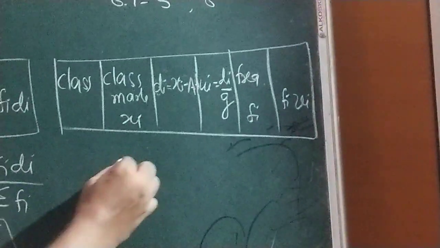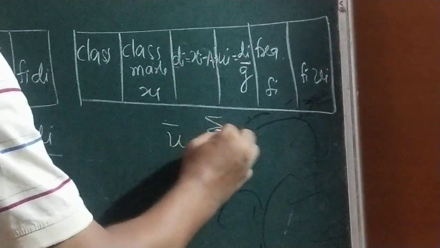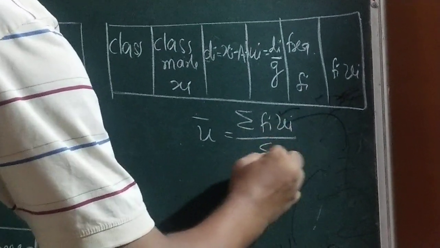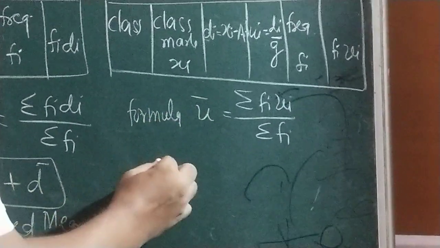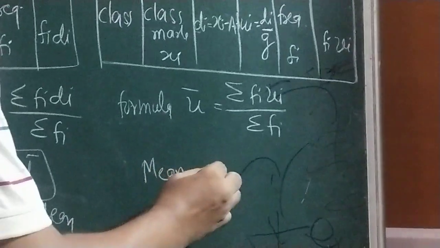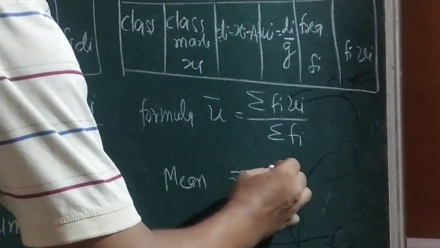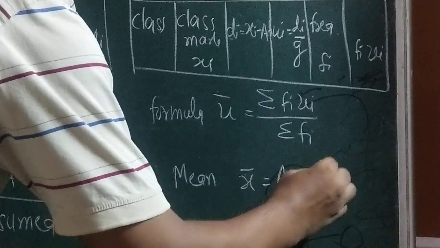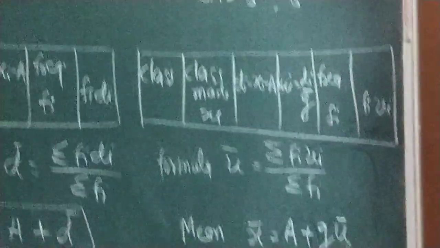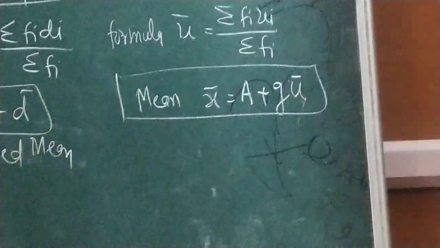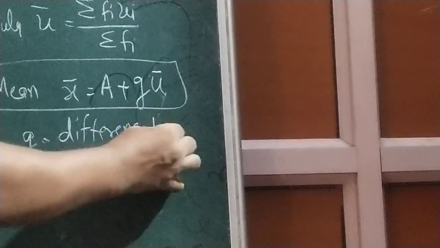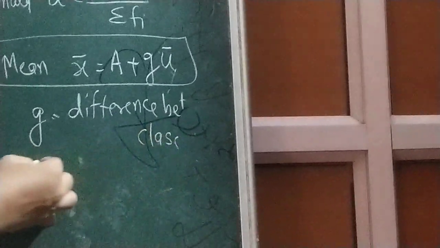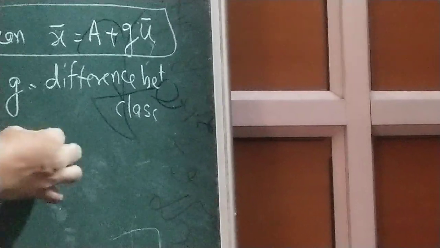Then for step deviation, u bar is equal to summation fi ui upon summation fi. The mean formula: x bar is equal to a plus g u bar. Now what is g? g is nothing but the difference between classes. And a is the same, the assumed mean.